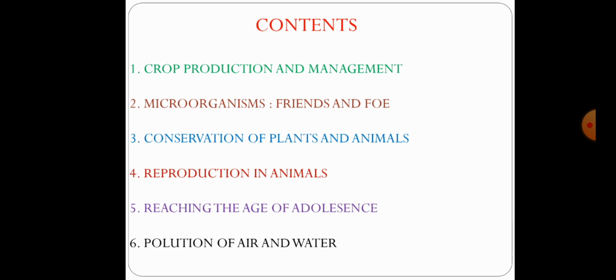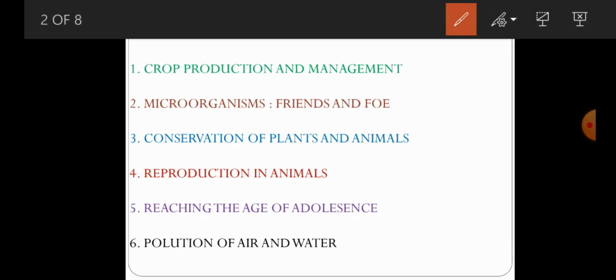Third one, conservation of plants and animals. Fourth one, reproduction in animals. Fifth one, reaching the age of adolescence. And last one, pollution of air and water. Students, first very important lesson, that is crop production and management.